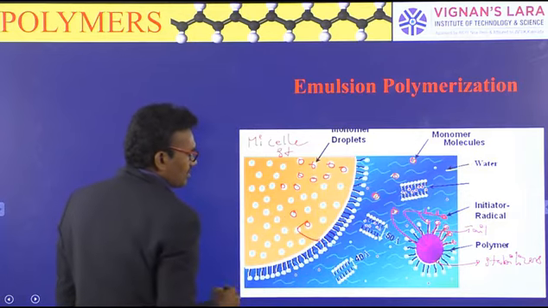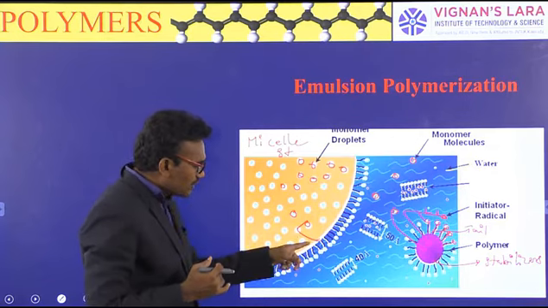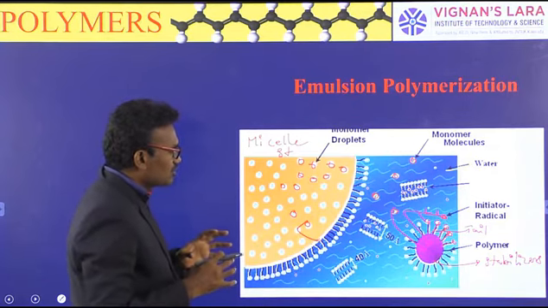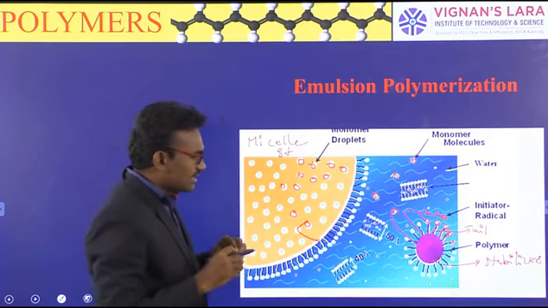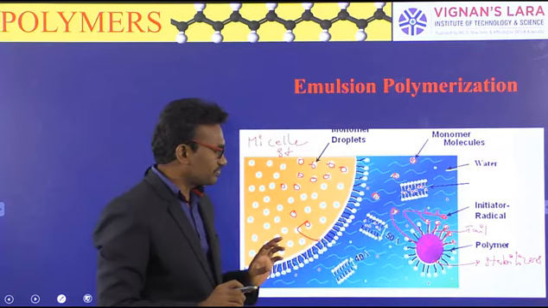That's why all monomers are attracted by the hydrophobic interior of the micelle, so all monomers are present in the center of the micelle structures.